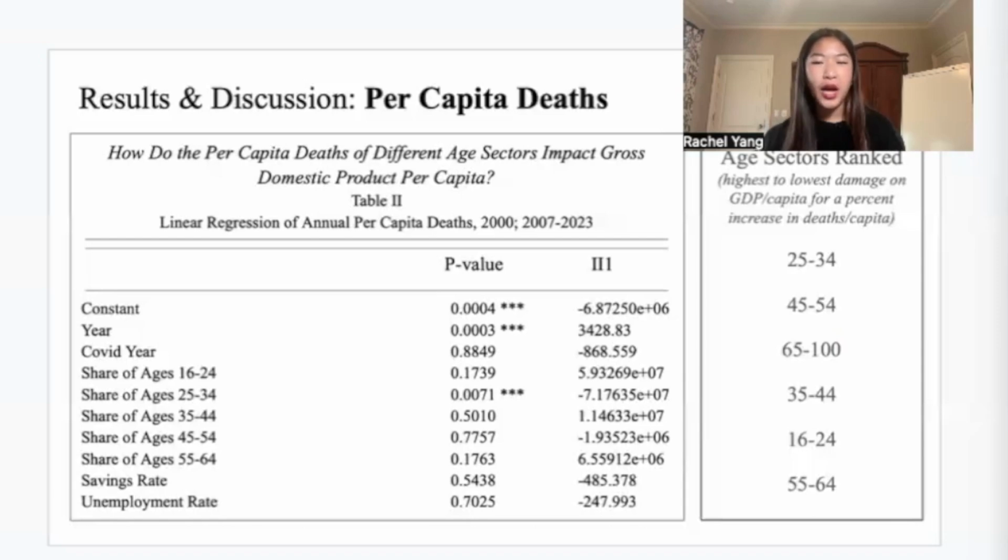On the other hand, applying the same intuition, we can conclude that a percent increase in the per capita debts of the 55 to 64 age bracket will have the least impact on the economy because of its positive coefficient 6.56. This means that compared to the 65 to 100 age bracket, a percent increase in per capita debts of the 55 to 64 age bracket will cause GDP per capita to fall by $6.56 less. Thus, when we order the age brackets of the total population from most to least influential on GDP per capita, we can derive the order to the right of the screen.